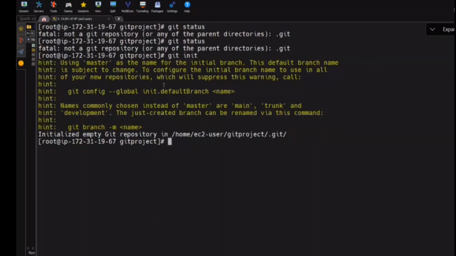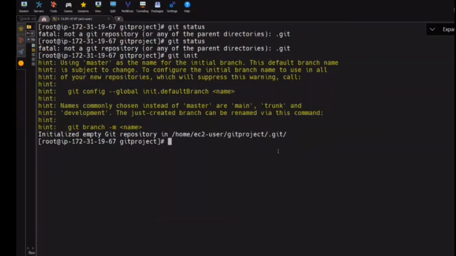Everyone understand here? What's the first command? Git init. Now, once you use git init, do you see this? Just ignore all these things; these are all hints that git is giving you. Do you see what it says? Initialized empty git repository in home, EC2, git project, and it will create something called a .git directory.